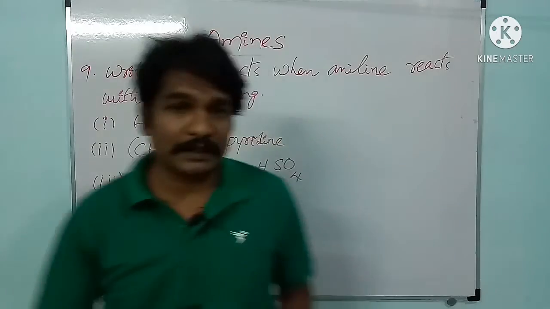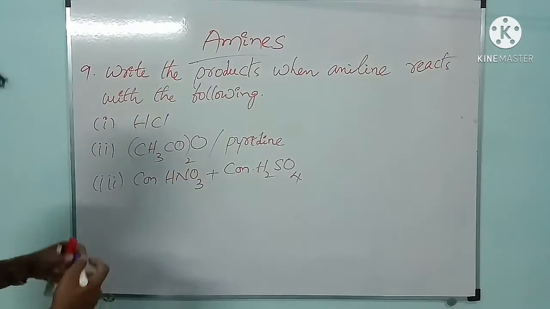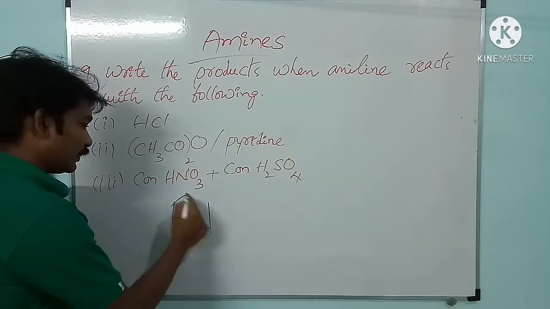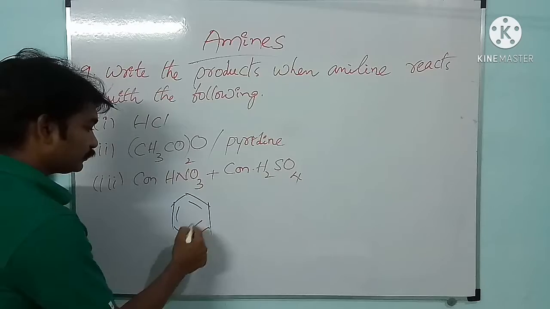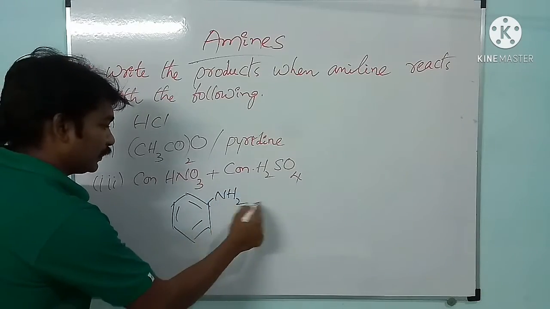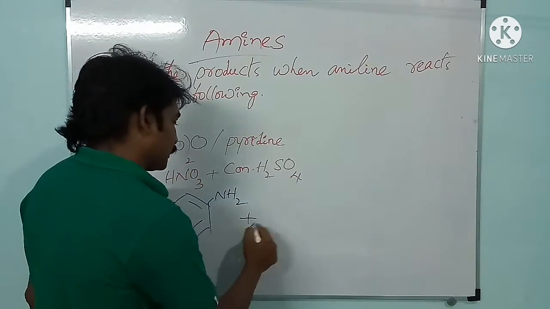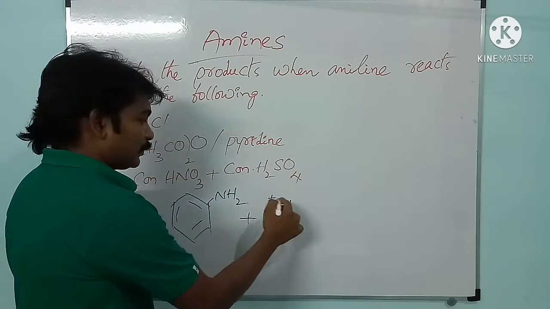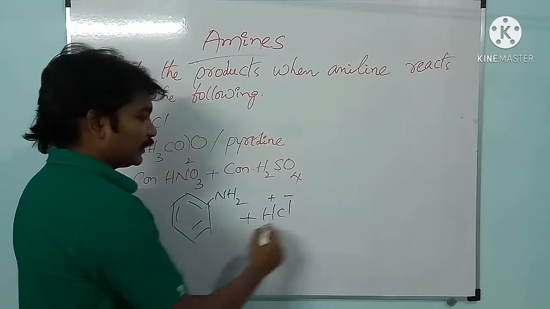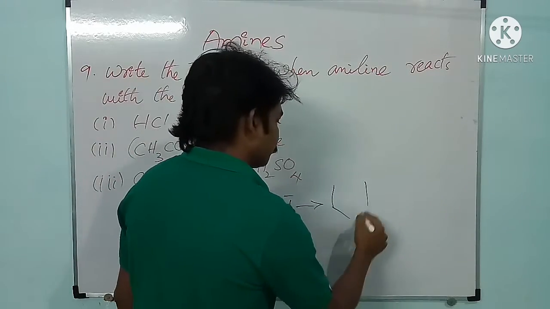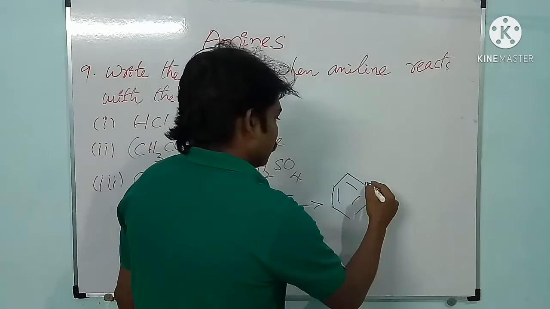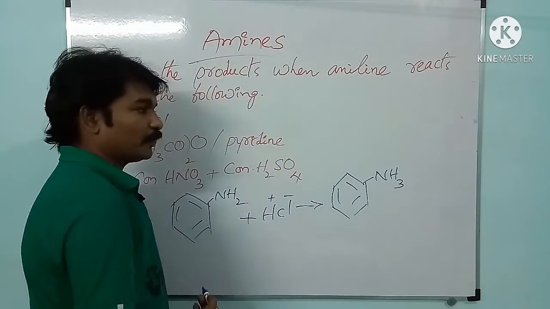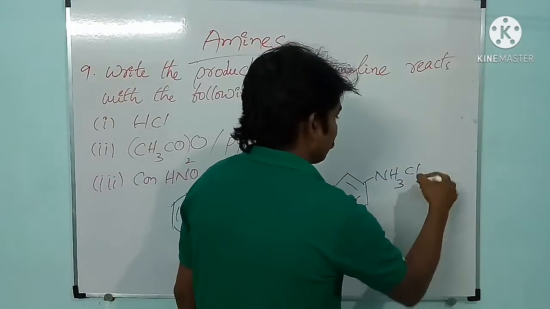First we will take the reaction with hydrochloric acid. First I will write the structure of aniline here. See here aniline on reacting with hydrochloric acid, the H plus and Cl minus combine with this one, and as a result we will get NH2 becomes NH3 due to the addition of one more hydrogen, and chlorine joins with this one.